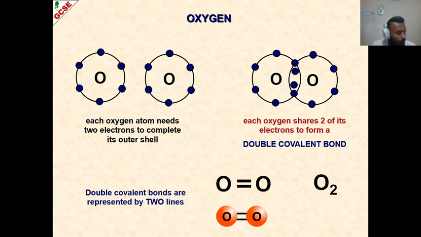If the oxygen on the right side counts the number of electrons in its outermost shell, total 8. The other oxygen on the left-hand side counts its electrons, total 8. So both oxygens are happy because they have their outermost shell filled. So the bond will be formed and an oxygen molecule will be formed, O2. Now how many electrons are being shared? 2 from each side. So it is a double covalent bond and is represented by 2 lines. Here you can see.